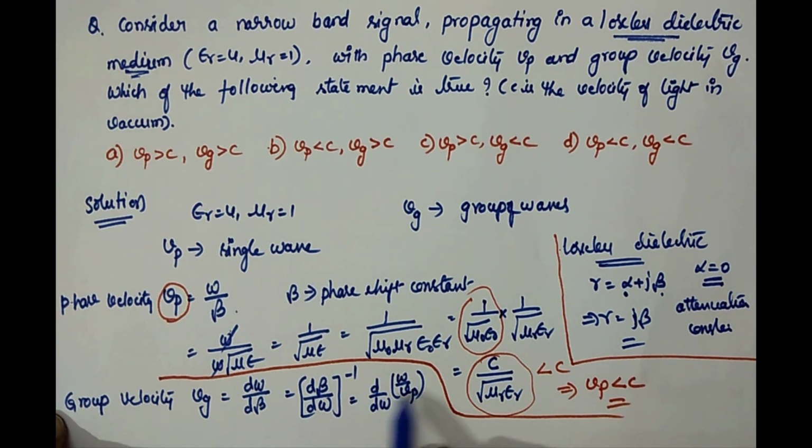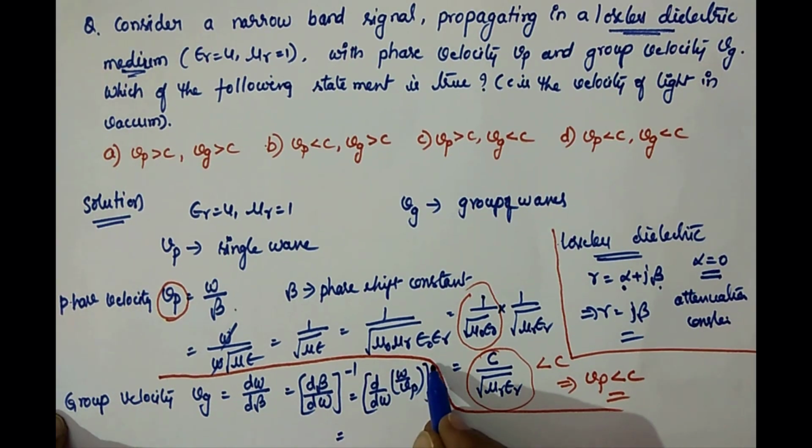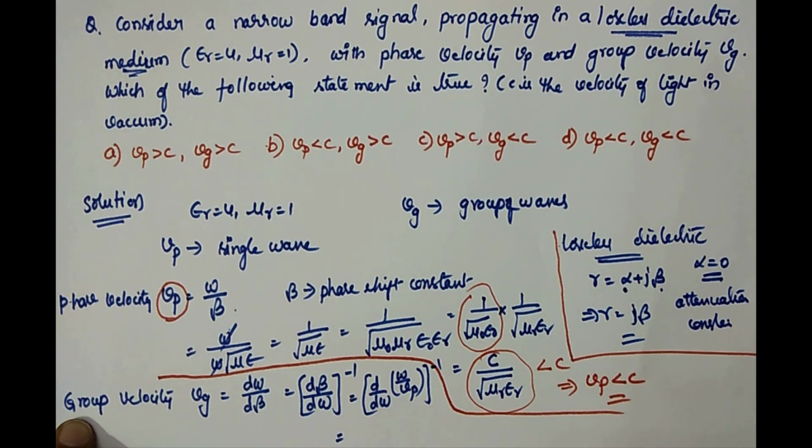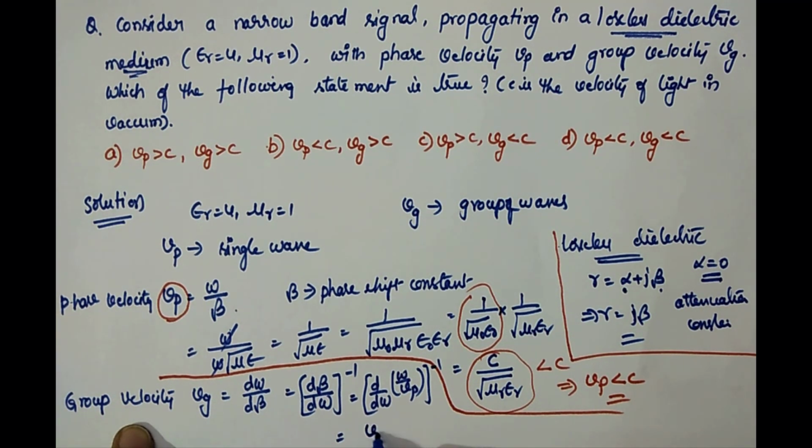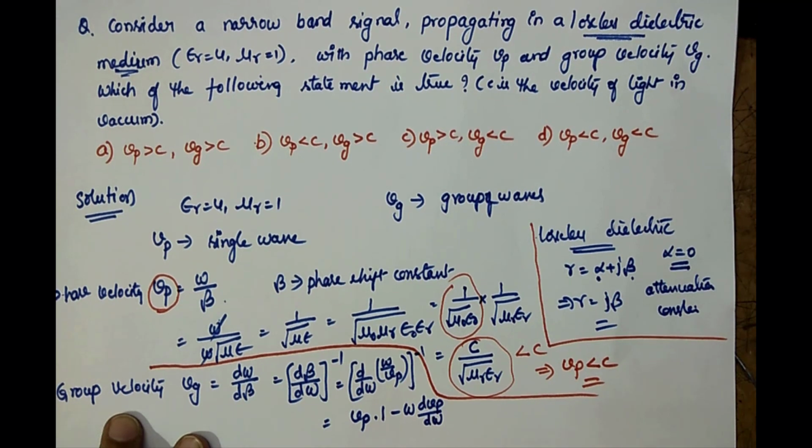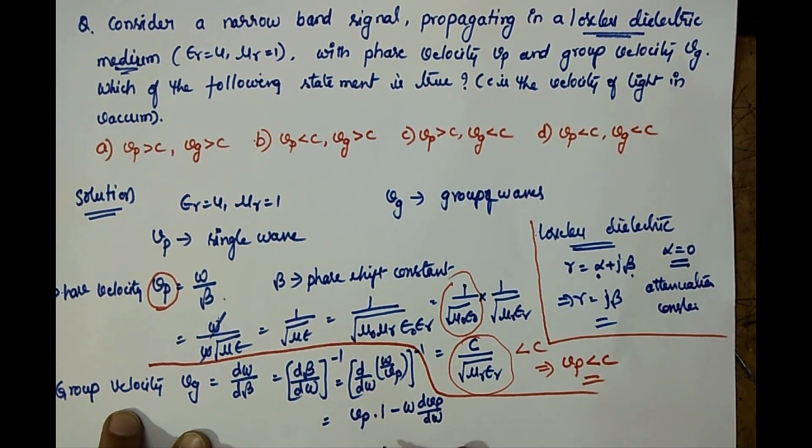Now if you do the differentiation, you'll get Vp into 1 divided by 1 minus omega into dVp by d omega divided by Vp square, whole inverse.